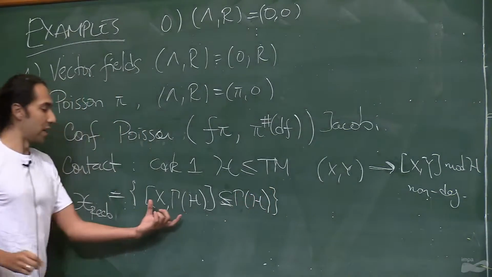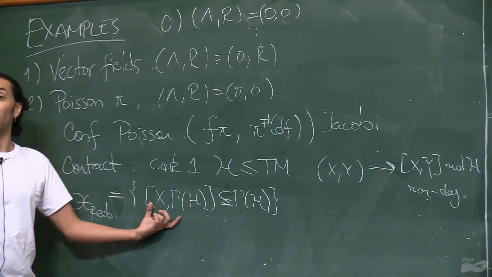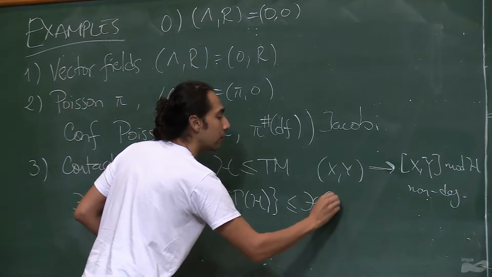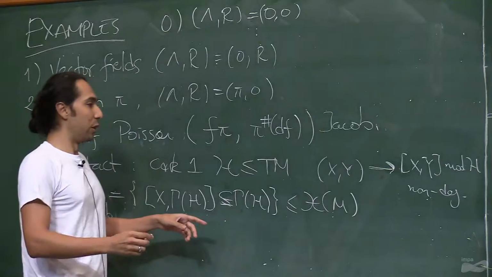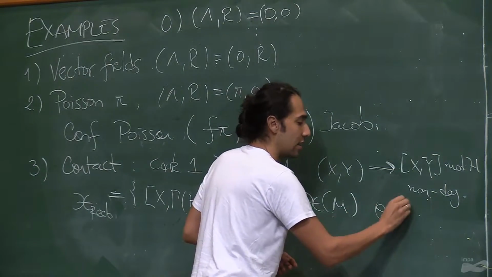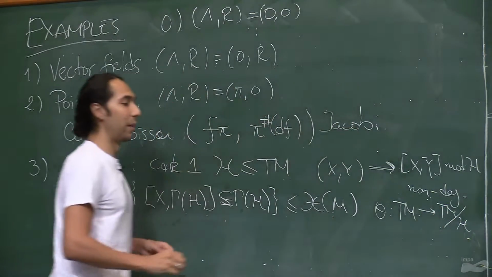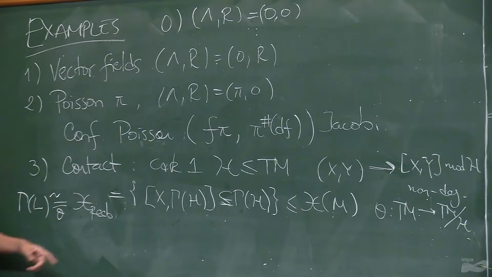And you see that because of the Jacobi identity, this is going to be a Lie subalgebra of the Lie algebra of vector fields. And because this map is non-degenerate, the natural projection from TM to TM divided by H induces an isomorphism of this guy and sections of this line bundle.